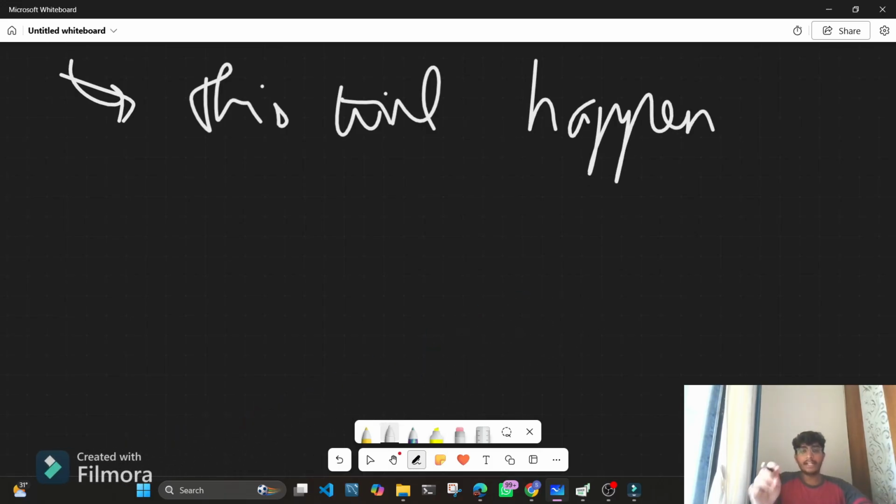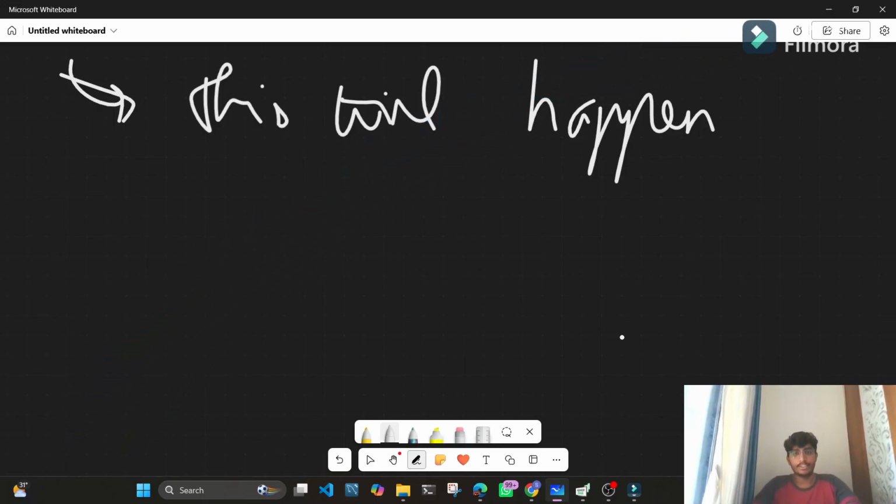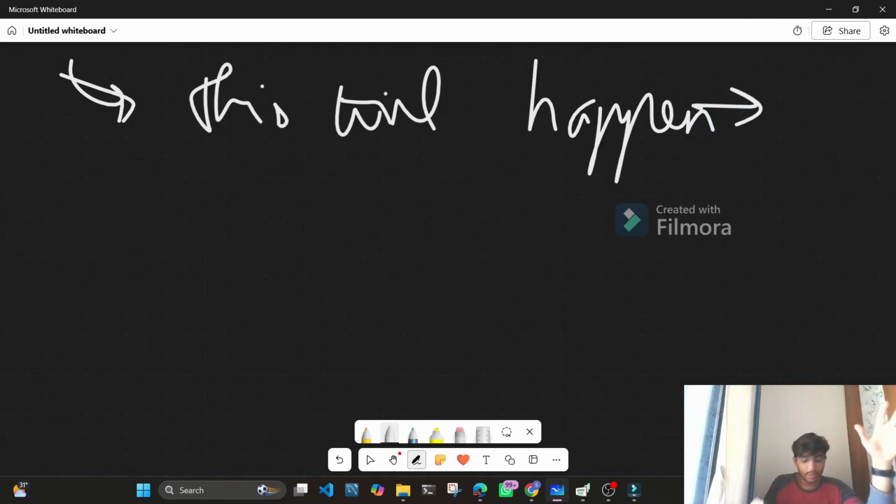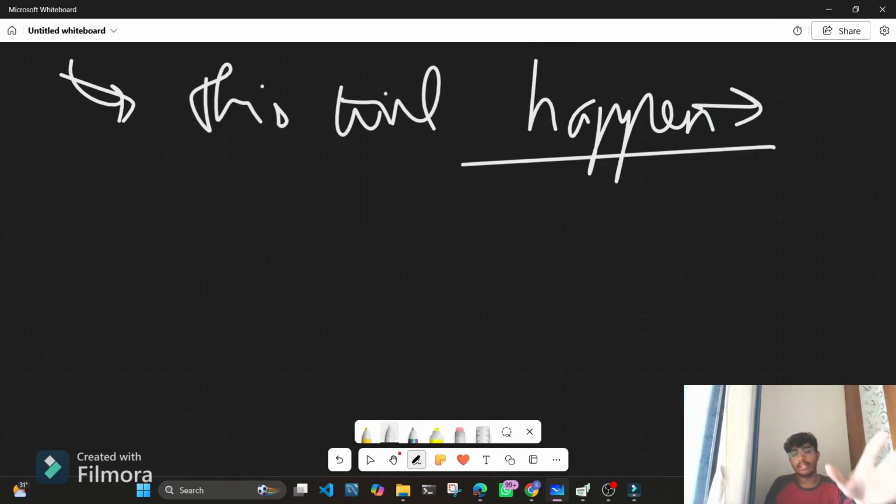So maybe, if I say that I have a box of red sweets, the sweets are red in color, okay? I have a box full of red sweets. And if I say that you pick one sweet from the box, do not see the color of the sweet, and you just pick one of those sweets and tell me the color. It is but obvious that the color of the sweet would be red, because we already know that the box is full of red sweets. So this is going to happen, that this will happen and happen only, right? Okay, that is one thing.